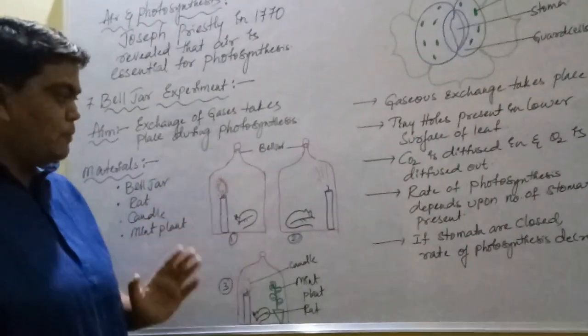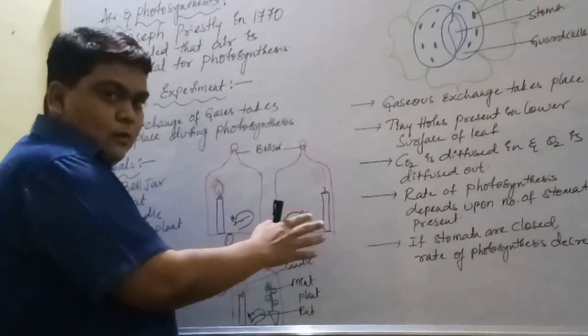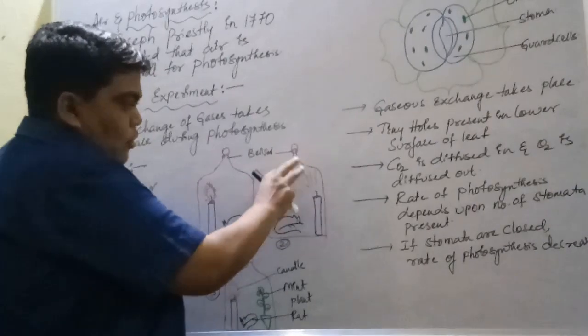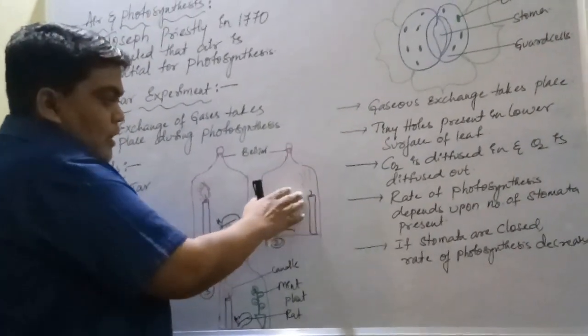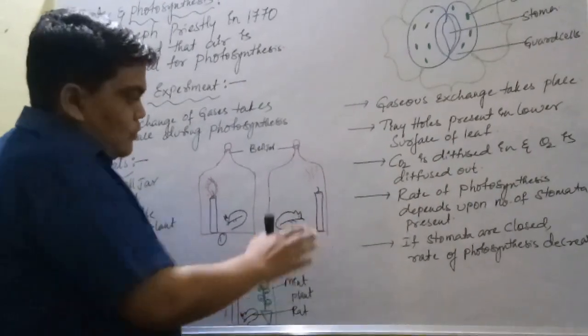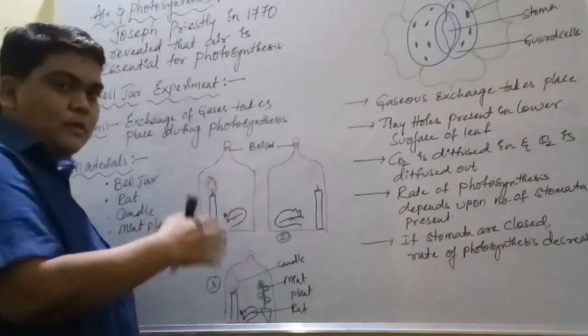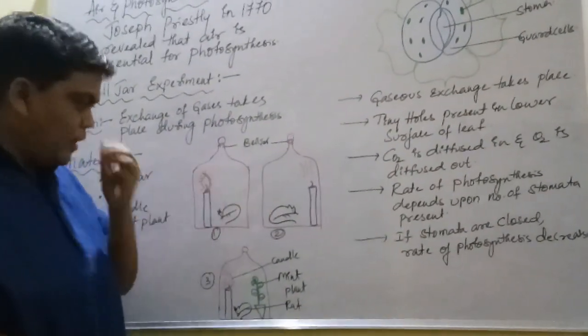After some time, what you observe is the candle will go out and the rat starts suffocating. Why? Because whatever oxygen is present in the jar will be exhausted, so the burning process cannot take place, so the candle will go out, and because of lack of oxygen the rat will start suffocating.